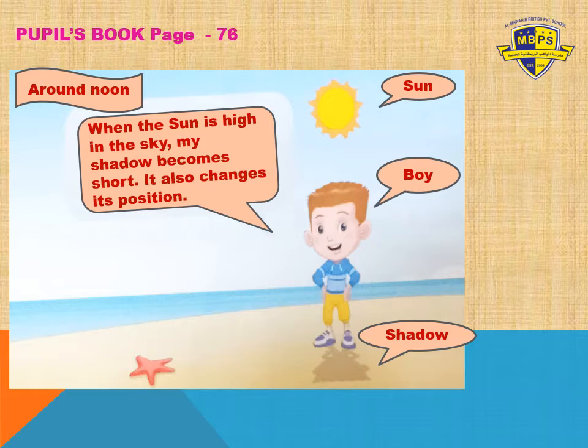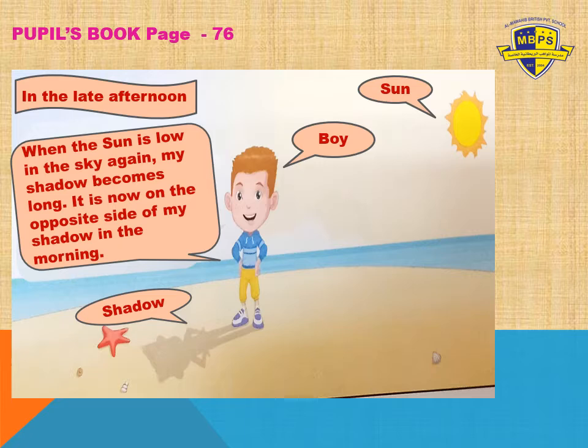Very good, grade 1. It means you understood. Keep it up. Yes, the shadow will be shorter. When the sun is high, when the sun is near above you, your shadow will be shorter. Yes, around noon. Very good.